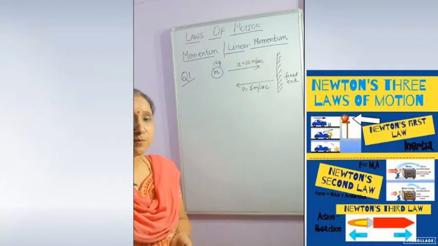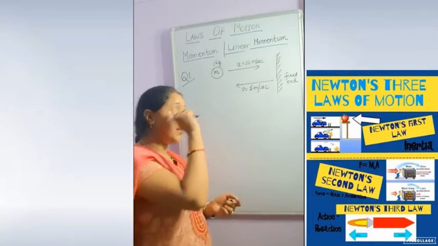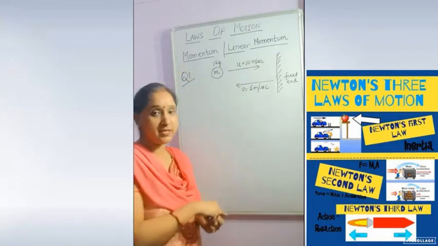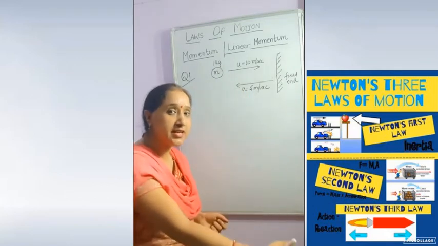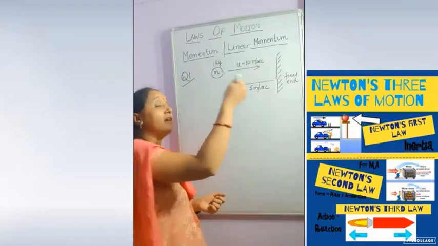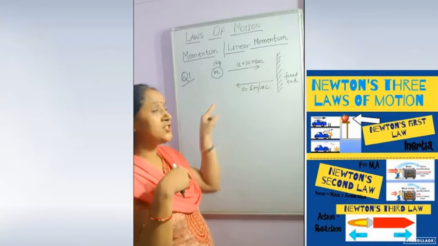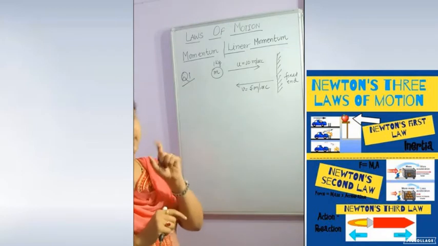Because this mass velocity is changing, initially the mass is moving toward positive x direction with velocity 10 meter per second. After striking the fixed end, the mass is returning with a speed of 5 meter per second. So it means velocity is changing, so momentum is also changing. We have to calculate this change in momentum.